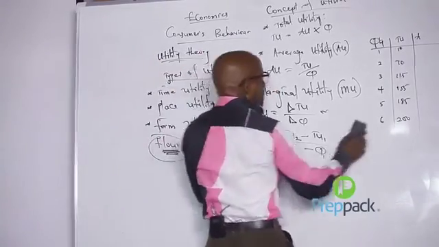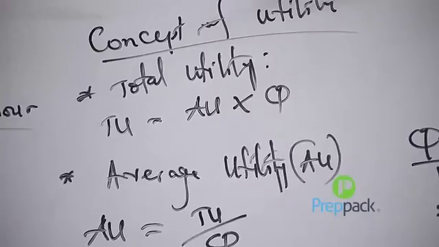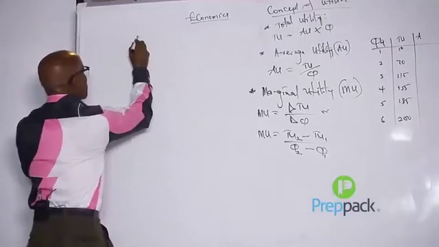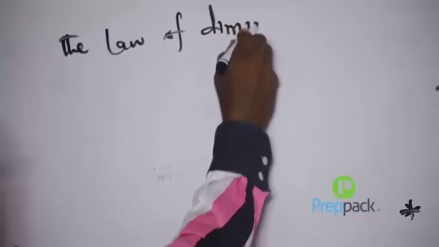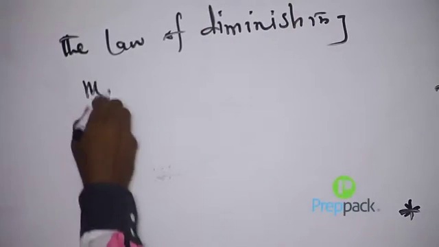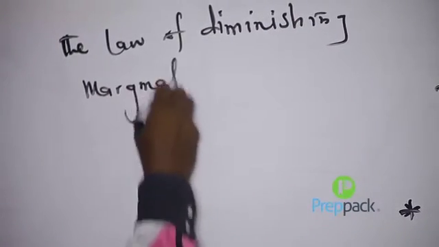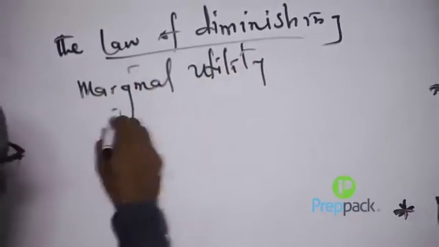All right. Now, I want to look at what we refer to as the law of diminishing marginal utility.